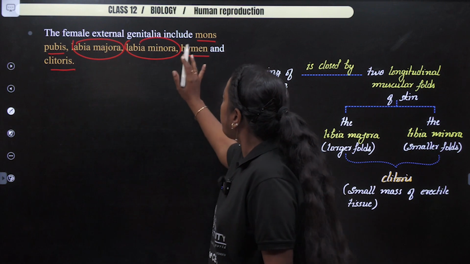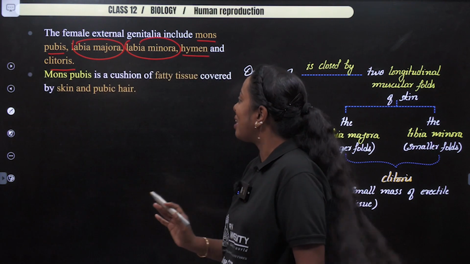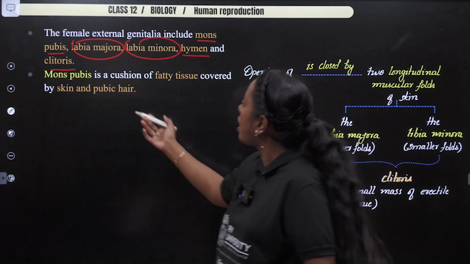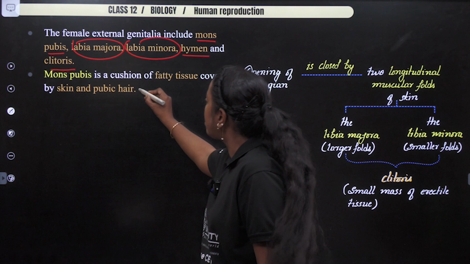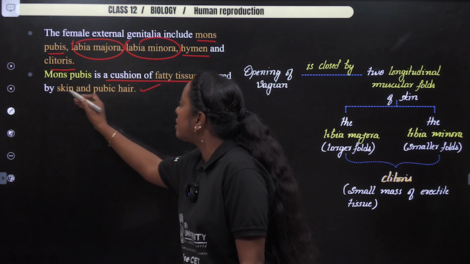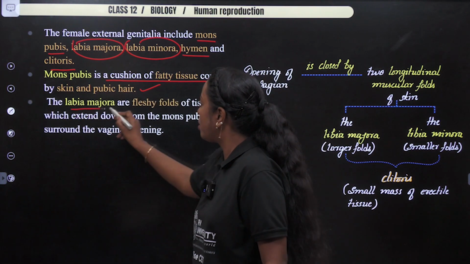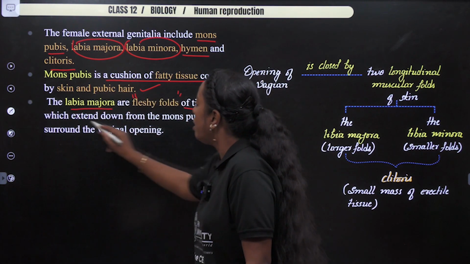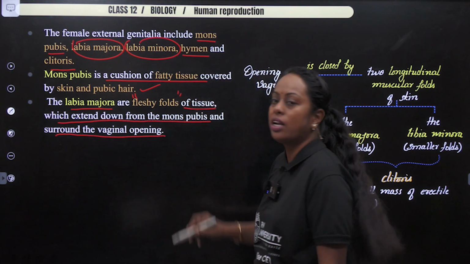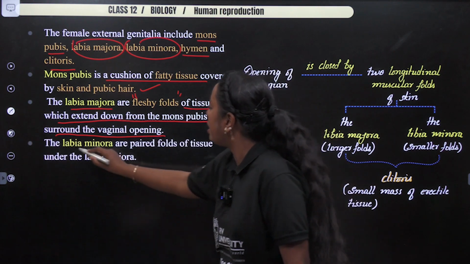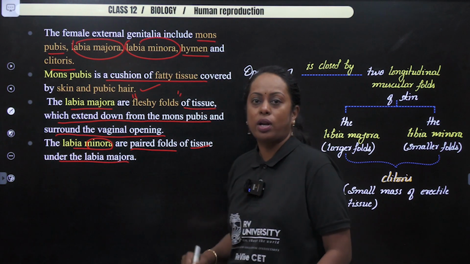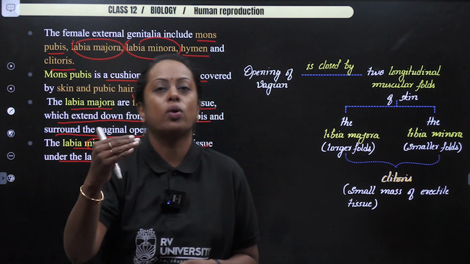Okay. Now, if you are talking about mons pubis, it is nothing but the region which contains fat, and it contains what is known as skin with pubic hair. So that's the mons pubis, a cushion of fatty tissue covered by skin and pubic hair. Labia majora, the fleshy folds of tissue which extend down from the mons pubis and surround the vaginal opening. Followed with that, there is minora, a pair of folds of tissue under labia majora. So majora is larger, minora is smaller.